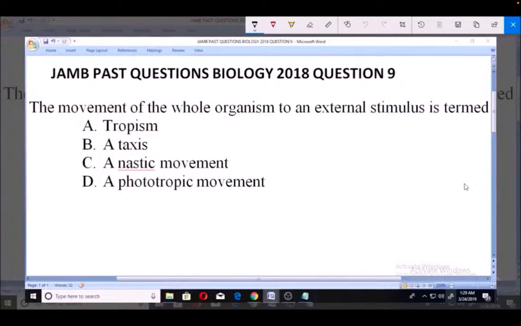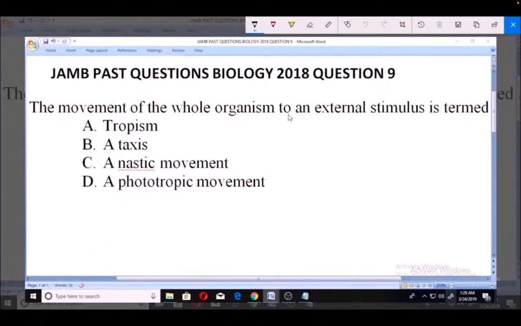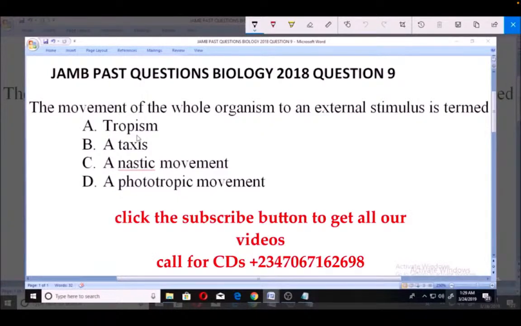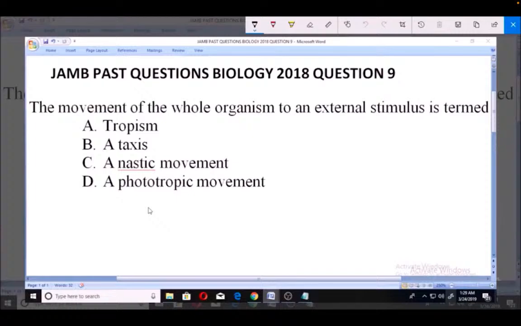Let's look at this question number 9 for JAMB Past Questions Biology 2018. The movement of the whole organism to an external stimulus is termed A. Tropism, B. A taxis, C. Elastic movement, D. A phototropic movement. Now, we already know what phototropic movement is, but this taxis is very, very important for us to explain in order for us to be able to appreciate this.